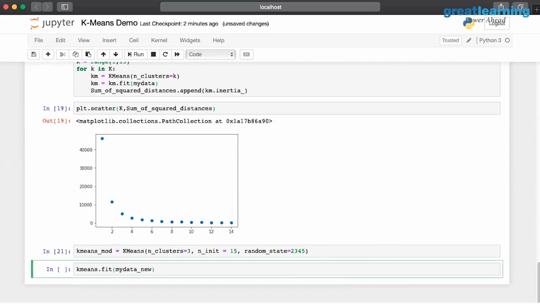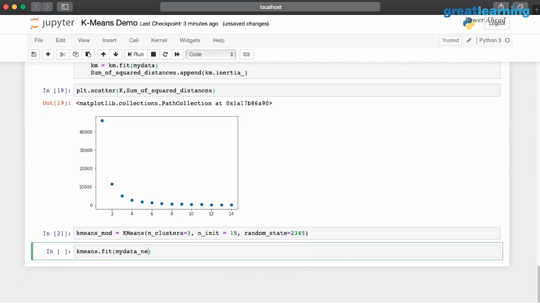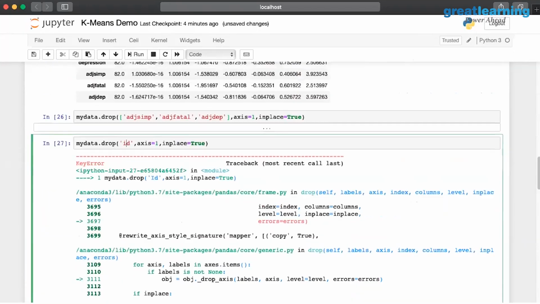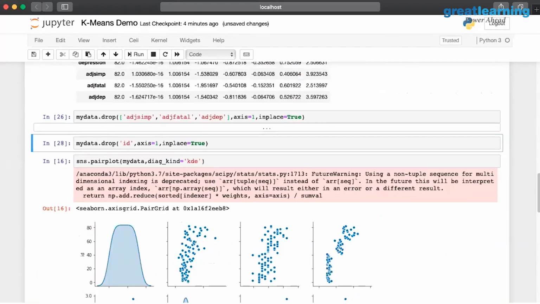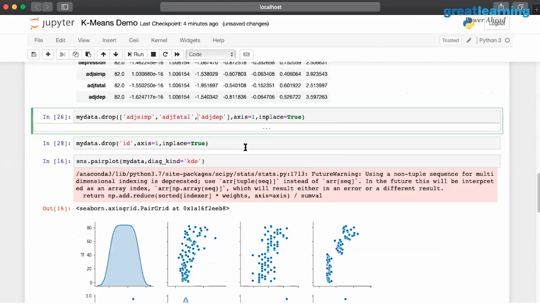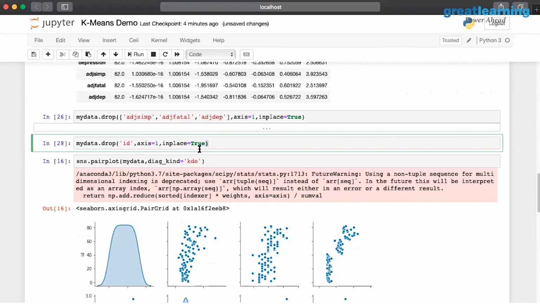And I am going to essentially achieve this model. So I'm just going to fit my data here. The error earlier was because the data did not have that column. The error you're talking about, in the previous line number 26, happened because I've already dropped adjusted simplicity, adjusted fatalism, and adjusted depression. So that's not going to exist in my key. So Python will throw an error saying that key specifically does not exist. That's the reason it threw that error.